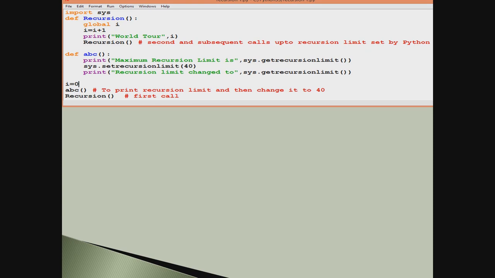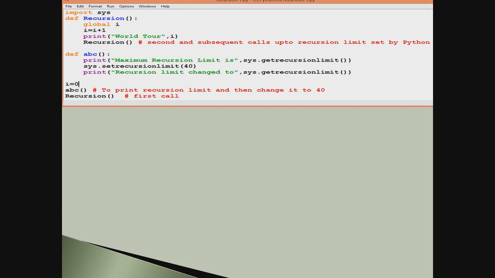So the first function in ABC, the getrecursionlimit function, is to see what the default limit is for recursion. Setrecursionlimit changes the recursion limit. We can change the recursion limit with the setrecursionlimit function. And the third statement shows us what recursion limit we have finally made.